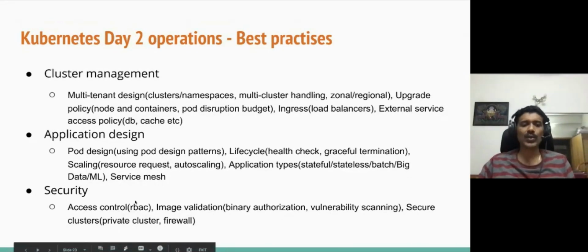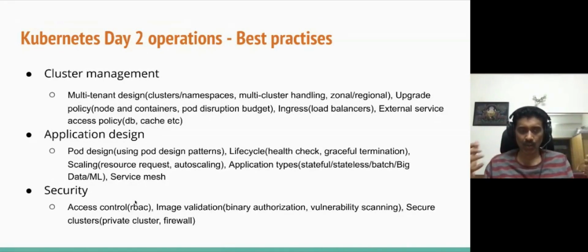And the last is security. Again, the most important thing when you're running your application is to make your application secure. When you look at security, I look at three facets. First, your cluster security, which is infrastructure security. Second, your image security for running your container images. And the third is more related to runtime security. When you're running your containers and one container gets hacked, do the other containers get impacted? That's the kind of thing we talk about in security.